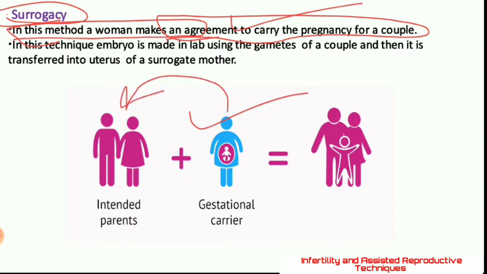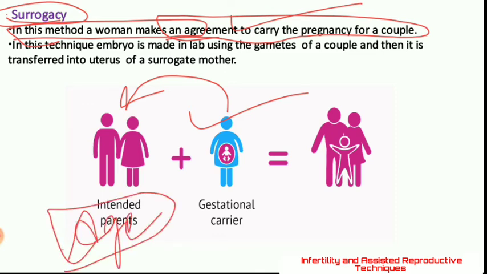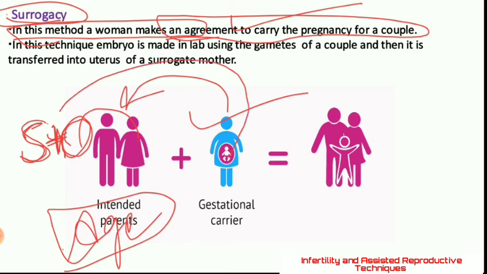And then what is happening is that this couple, who has a lot of age or some problem with them, suppose this male's sperm cell and this lady's egg cell or ovum are taken, they are fused, they are fertilized, and then the embryo is placed into this third lady, which is a surrogate mother.